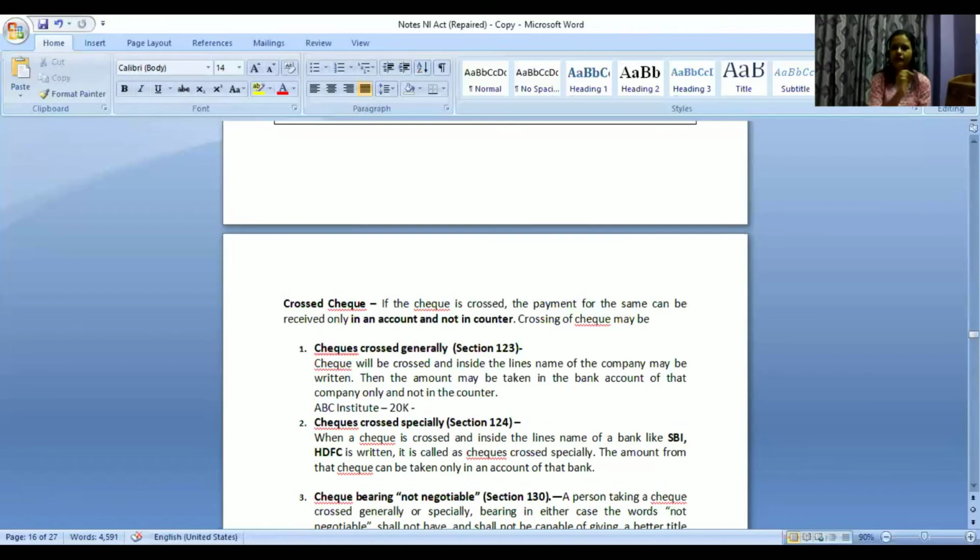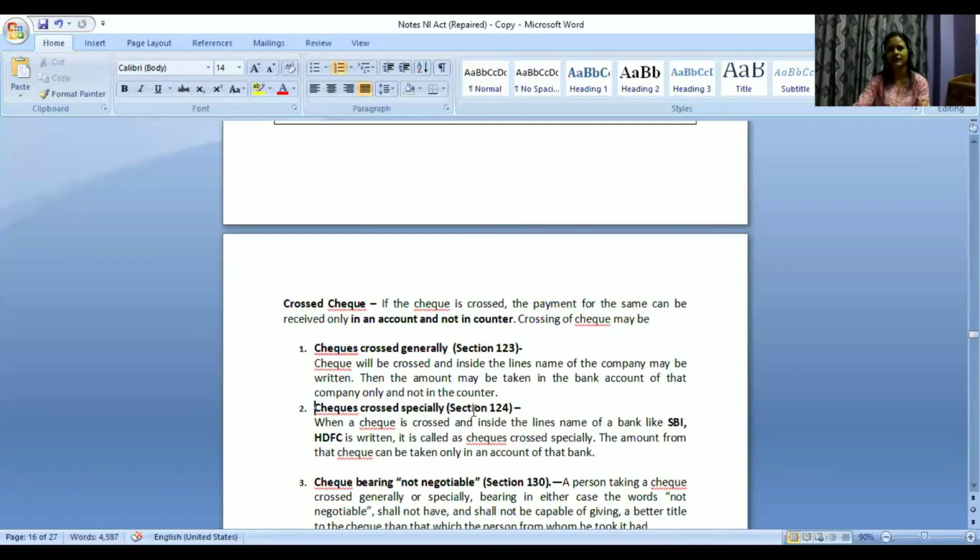Now, if they have not mentioned your name, you just said that you don't have an account, you want to get the amount credited in your brother's account. Later on, you may come and say that, see, I have not got the amount. If it is in your name, they can just clearly show you, right? That, okay, fine, see, your name is written, this much amount got debited from our account. There may be multiple reasons why they do this crossing, regarding banks also, regarding names of the persons also.